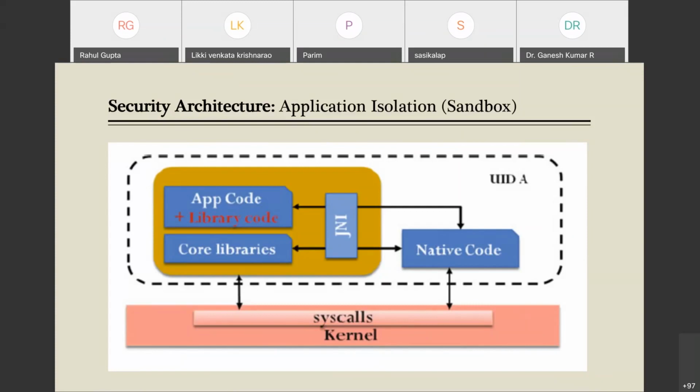Each app is isolated and each app is provided with a user ID. The permission is associated with that user ID, so that the app with a particular user ID can access that permission only. So this is application sandboxing or application isolation.